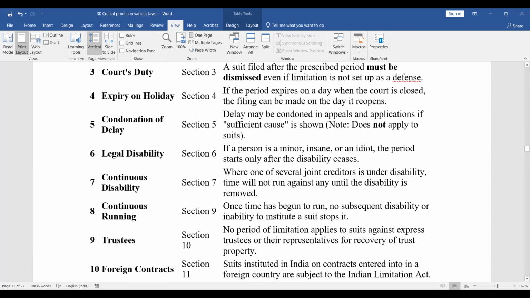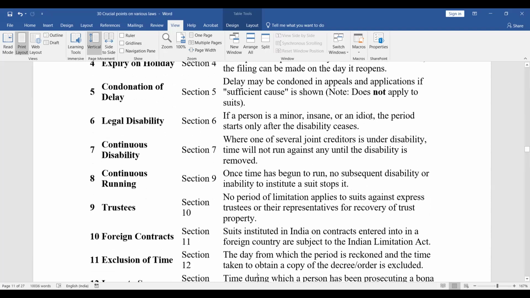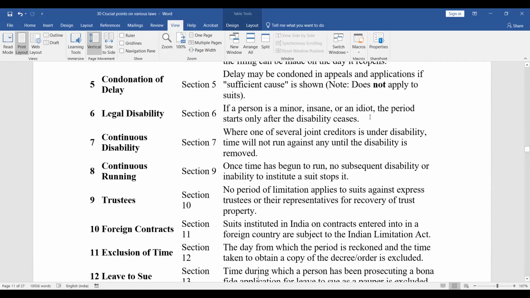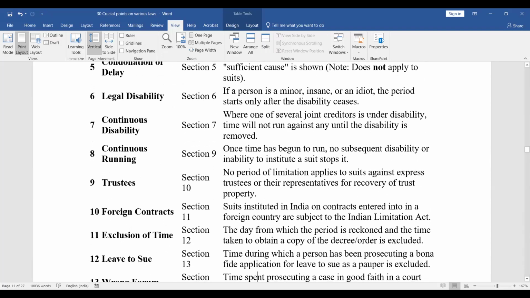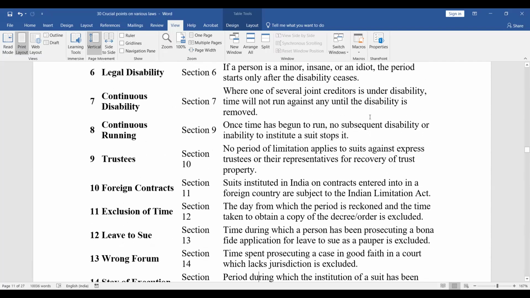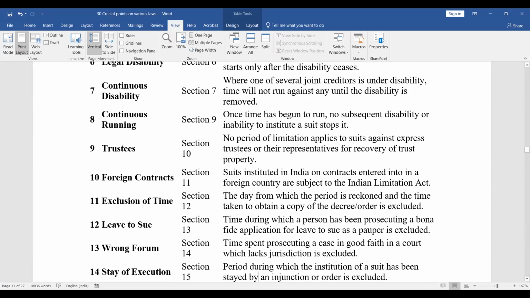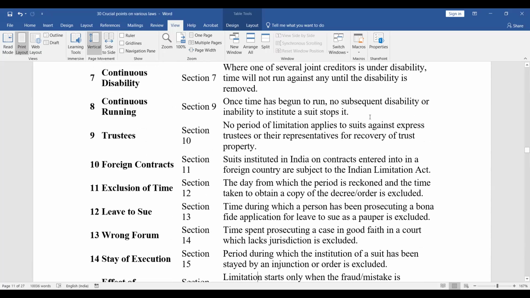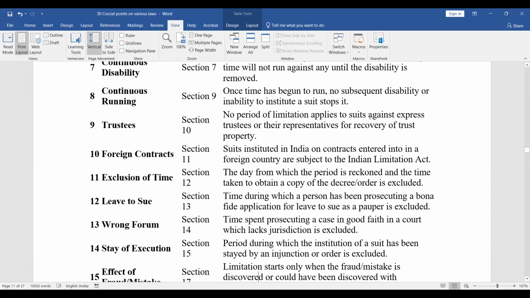Now, continuous running. Section 9. Once time has begun to run, no subsequent disability or inability to institute a suit stops it. Section 10. Trustees. No period of limitation applies to suits against express trustees or their representatives for recovery of trust property. Foreign contracts. Suits instituted in India on contracts entered into in a foreign country are subject to the Indian Limitation Act.